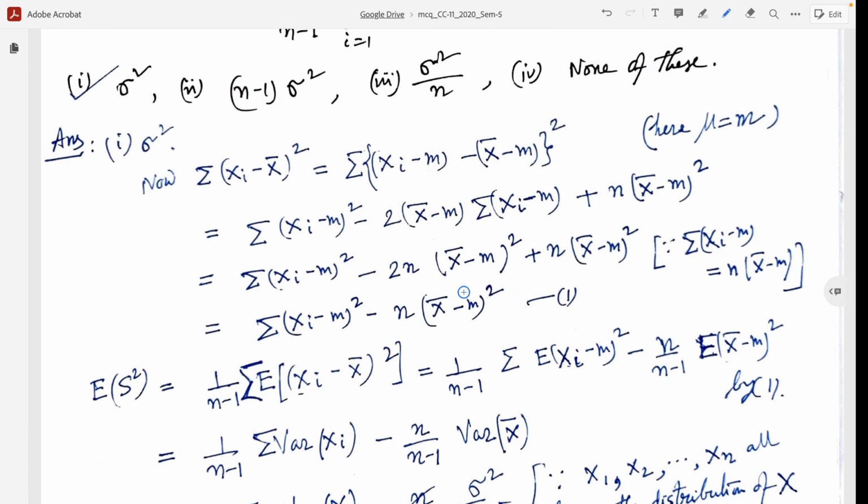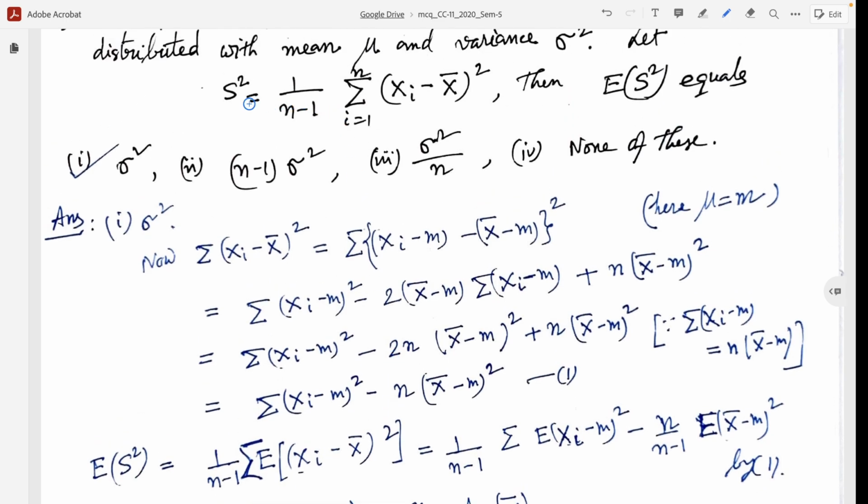Now, expectation of capital S square is equal to 1 by n minus 1 and summation expectation of (Xi minus X bar) whole square, because capital S square is equal to 1 by n minus 1, this constant, and this summation is this.